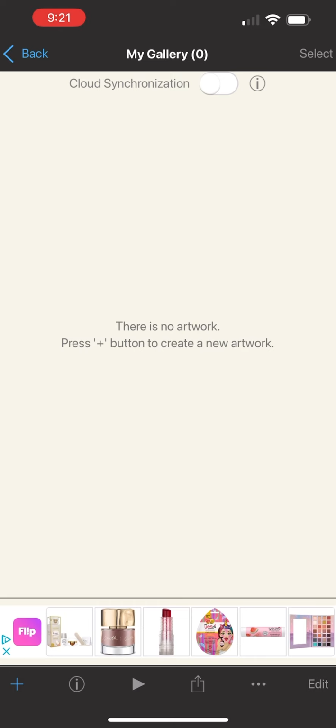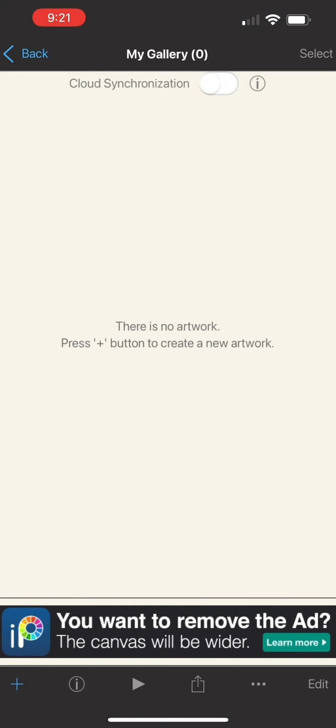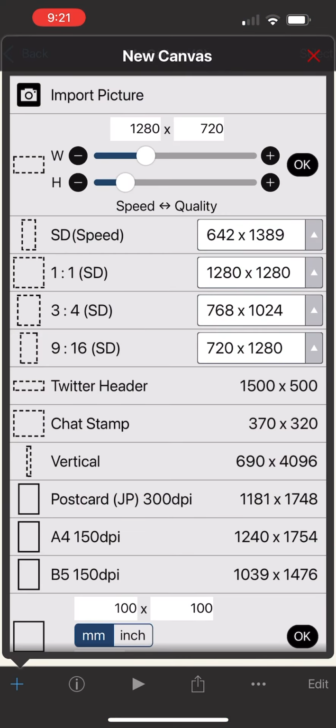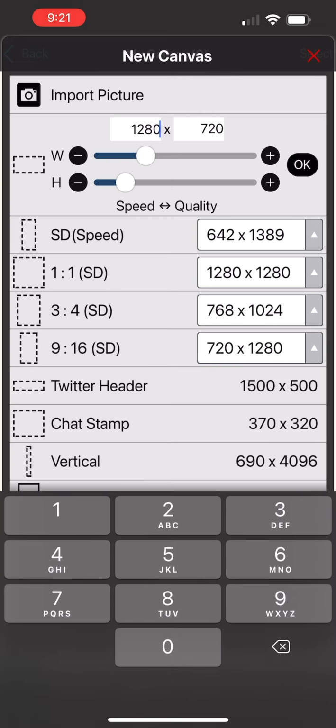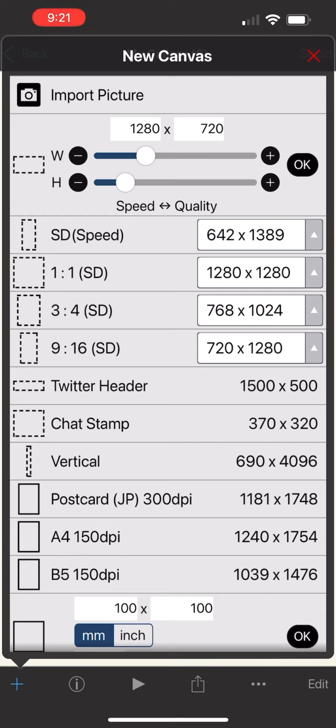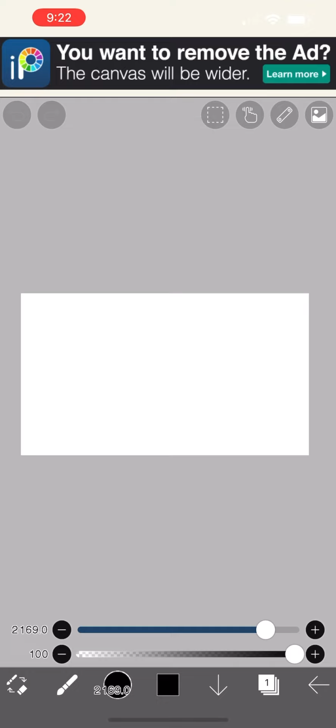So go ahead and go to gallery. Make sure it's 1280 by 720. You can click on it here and just type it. 1280 by 720 is the YouTube thumbnail size. If you want to do an avatar for Discord, that's either 1000 by 1000 or 2000 by 2000, something like that.